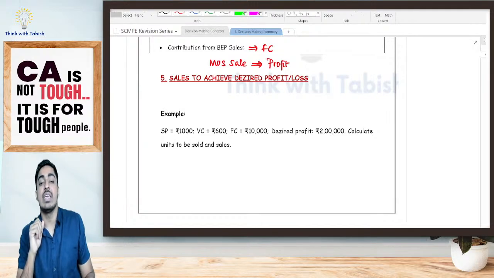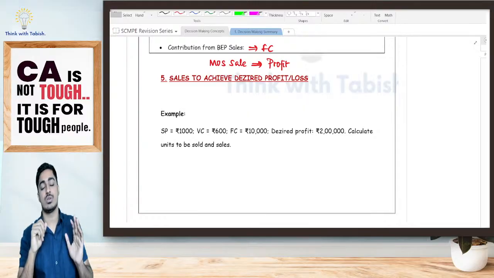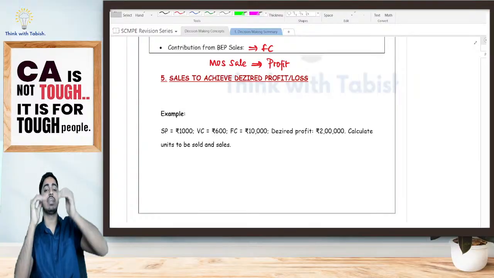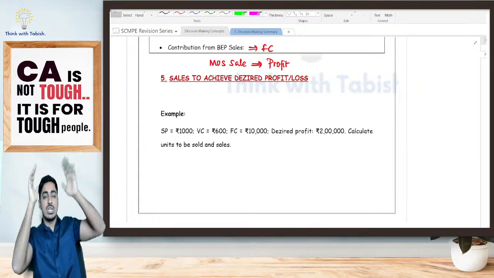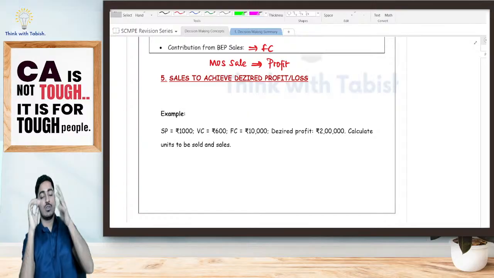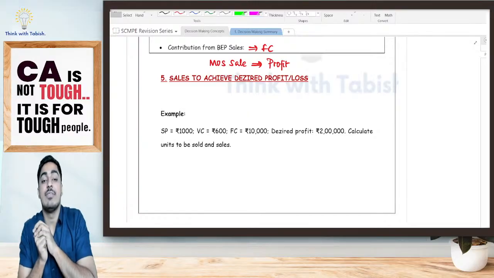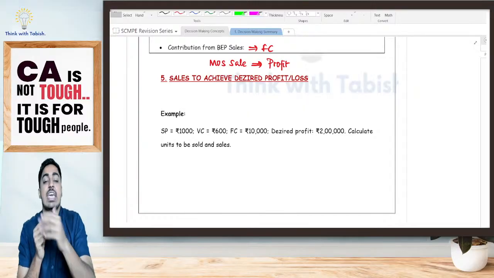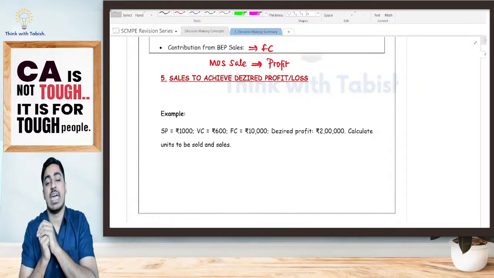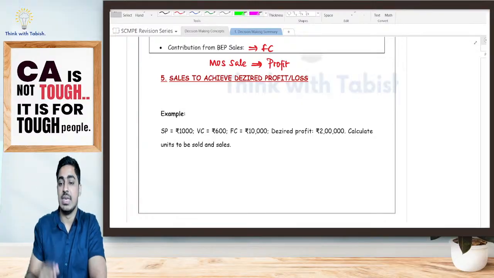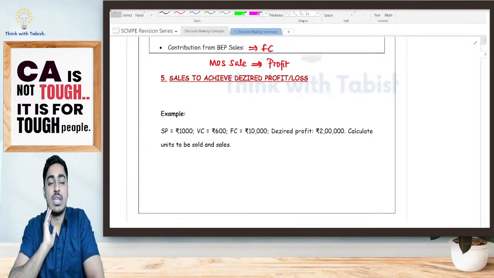Then I've told break even point. No profit, no loss. How do I get that, students? Break even is nothing but my fixed cost divided by contribution per unit. Total, how much I have to absorb? 10,000 rupees divided by, for 1 unit, how much I'm getting? 400. I've got my break even as 25 units. Again, BEP in the form of rupees, I've told it is fixed cost divided by my PV ratio. Yes or no? Yes.